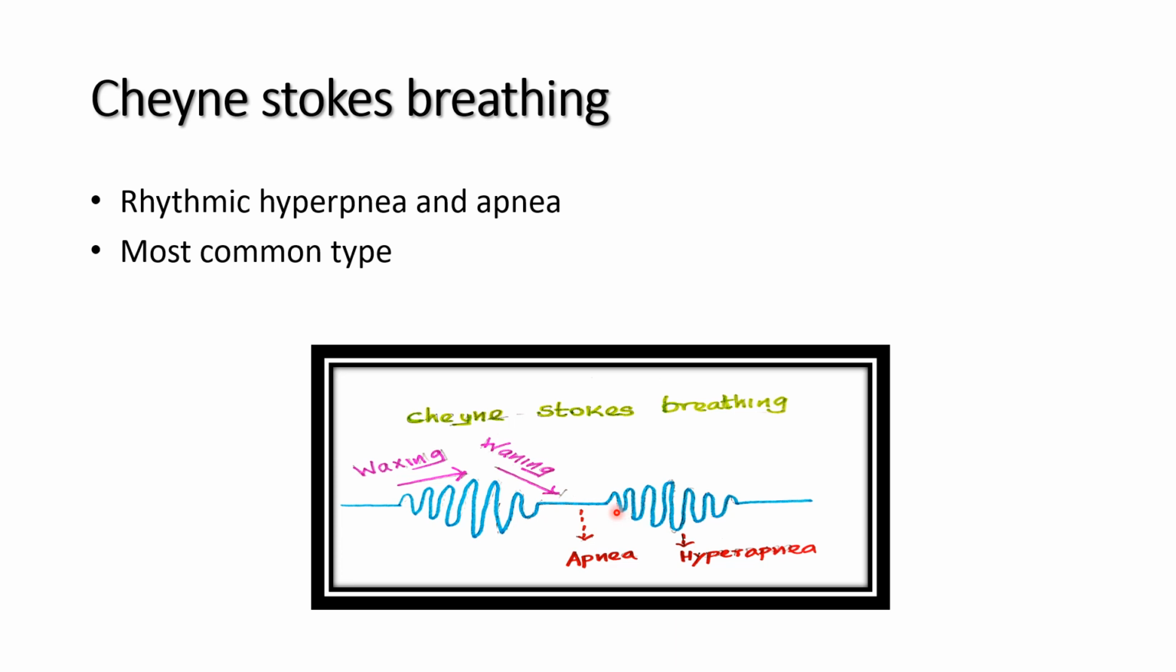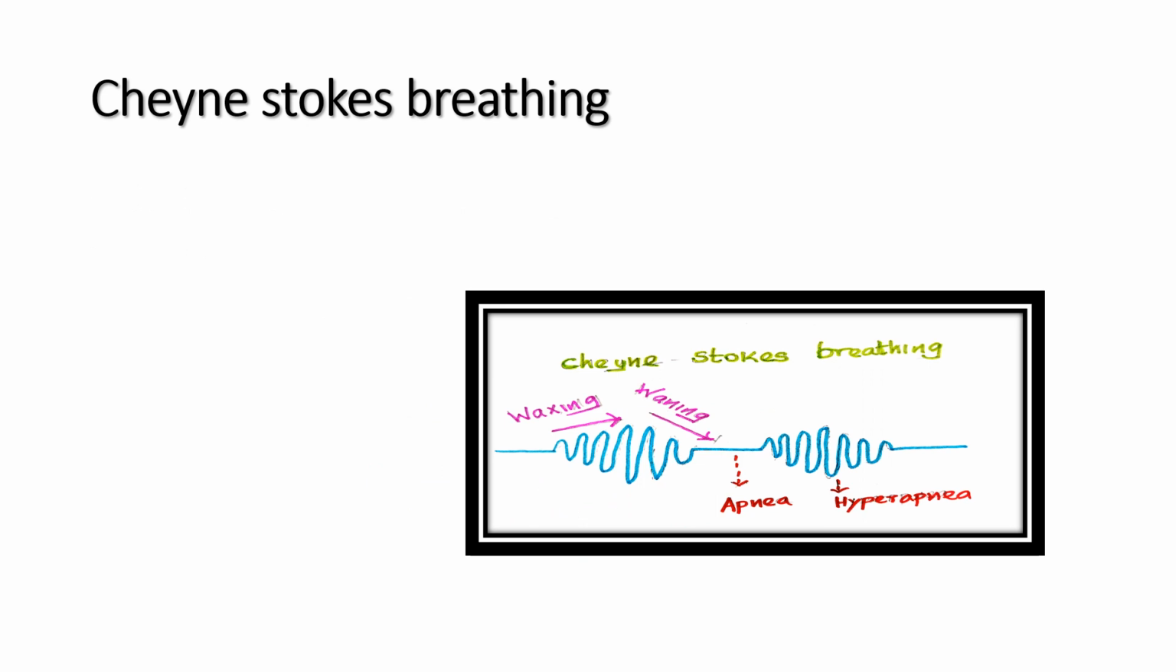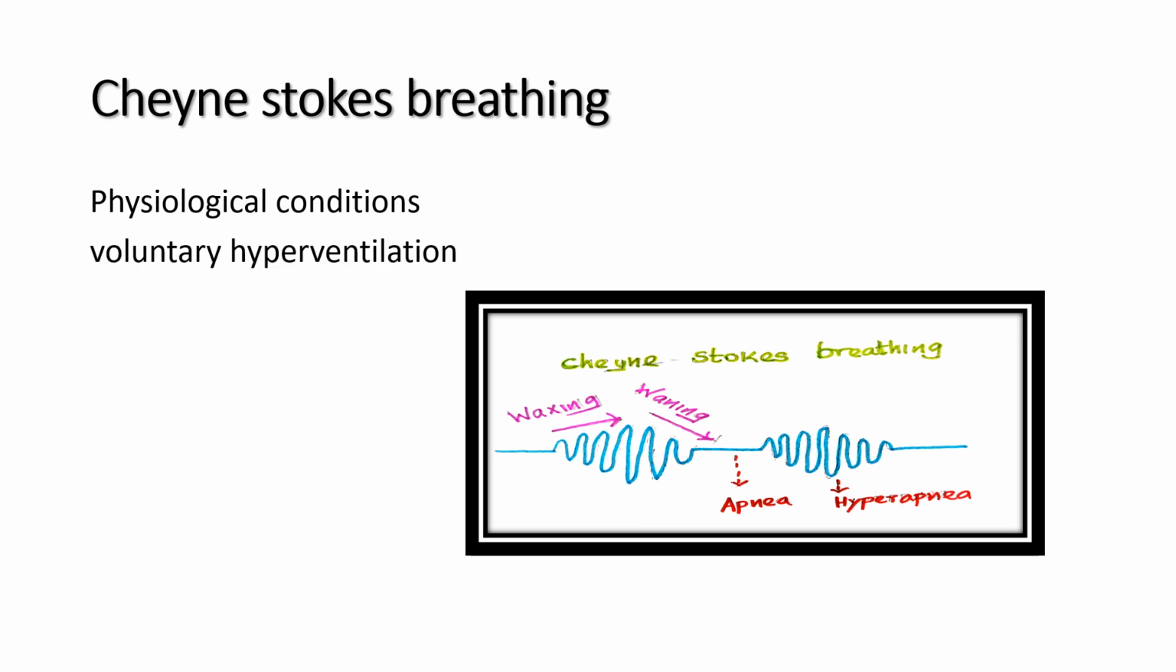Again, CO2 is accumulated, and it produces the waxing and waning phenomenon of the hyperpnea. This is one of the most peculiar features of Stokes breathing. Stokes breathing is also produced by some physiological conditions like voluntary hyperventilation. After voluntary hyperventilation, we can see Stokes breathing. Due to the voluntary hyperventilation, carbon dioxide is washed out, it produces the apnea, and again it produces the hyperpnea with the waxing waning phenomenon.